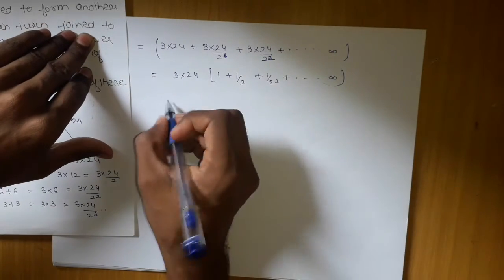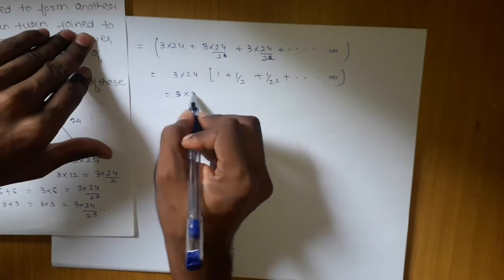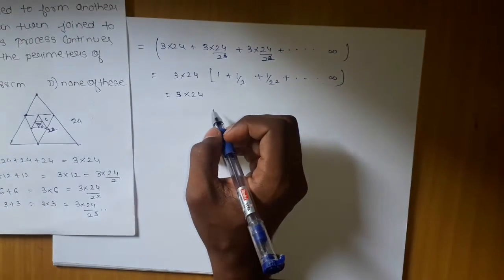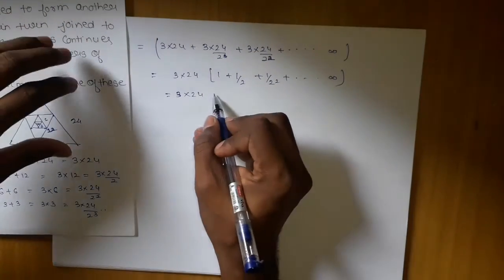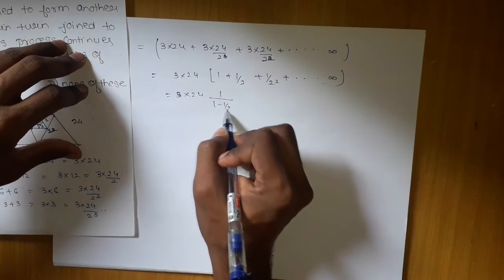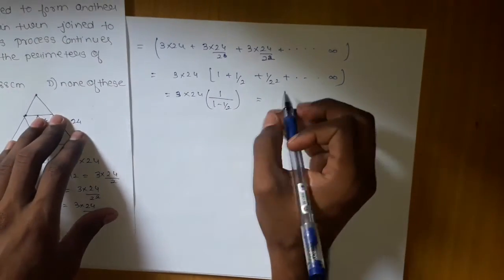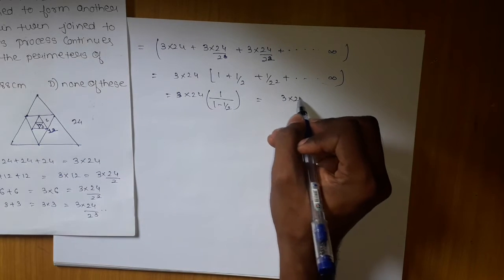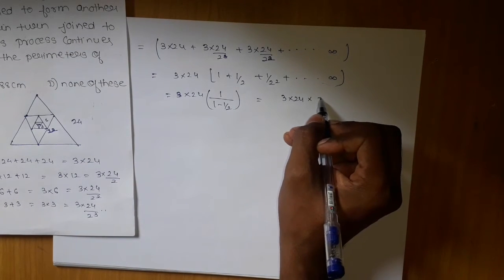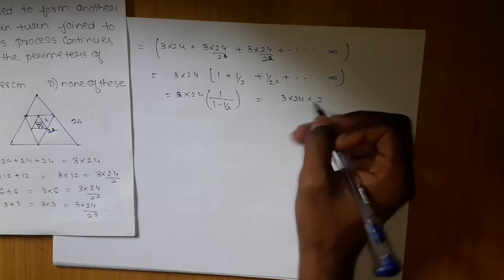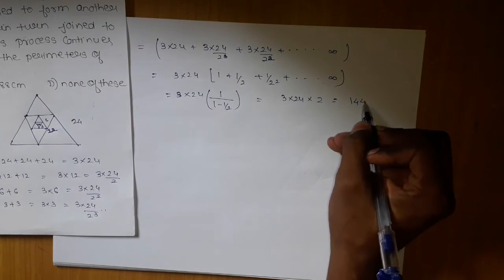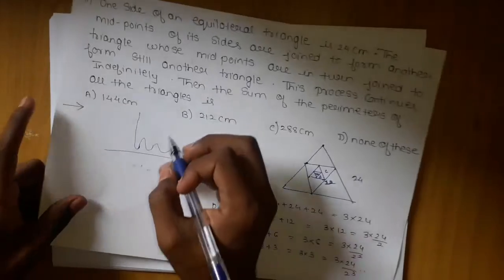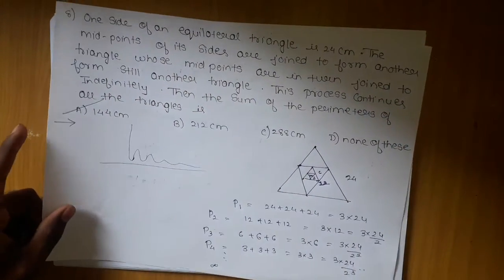Since it is the sum of infinite terms, the formula is a upon 1 minus r, which will be 1 upon 1 minus 1 by 2. This will cancel out and give me 3 into 24 into 2. The 2 will move up and my final answer will be 144 centimeter, which is option A. Hope you have understood.